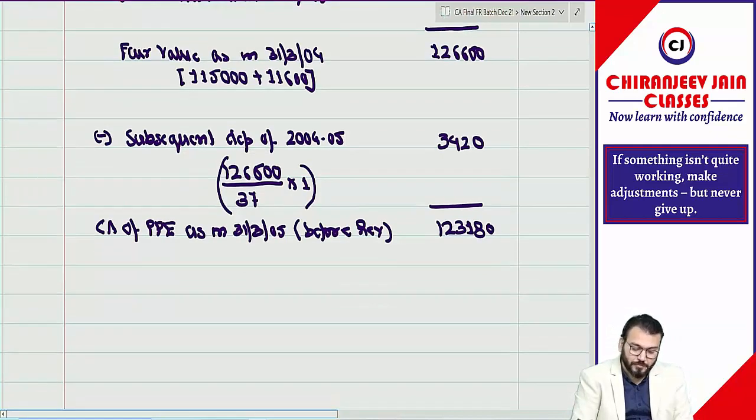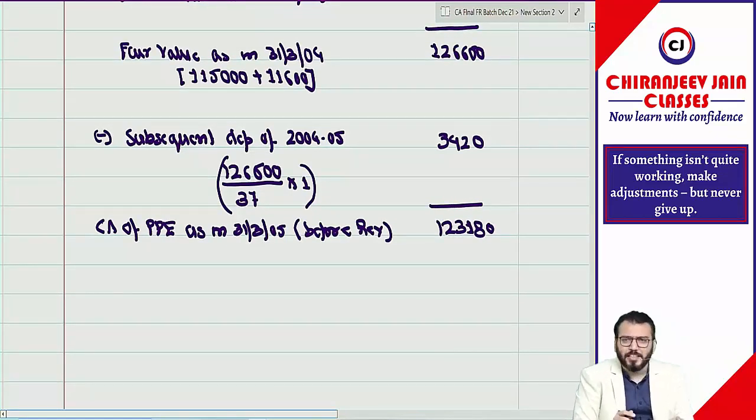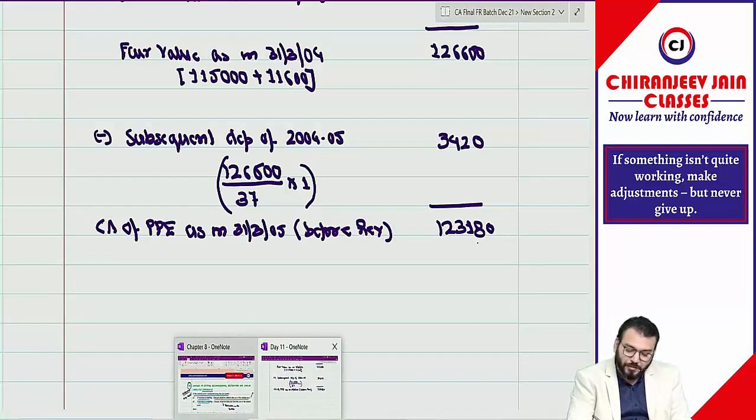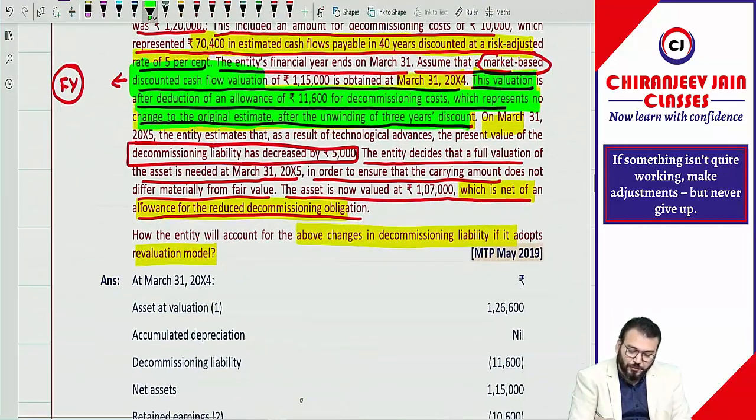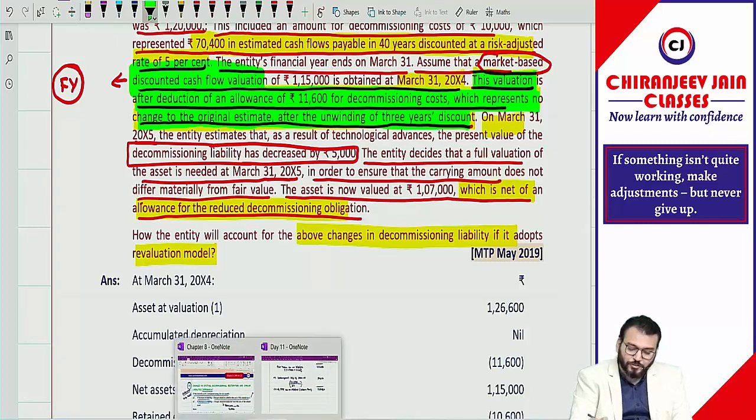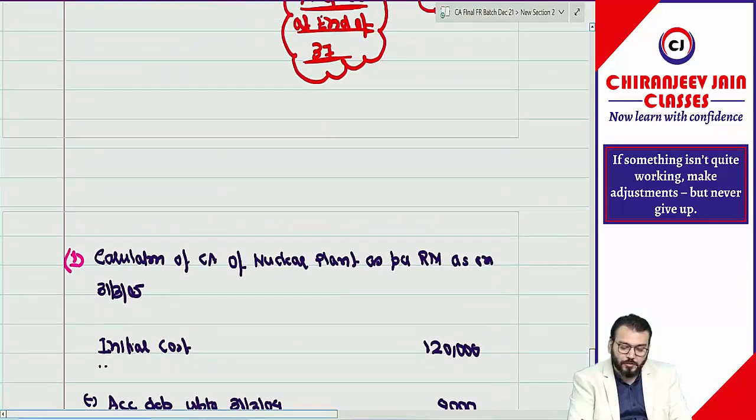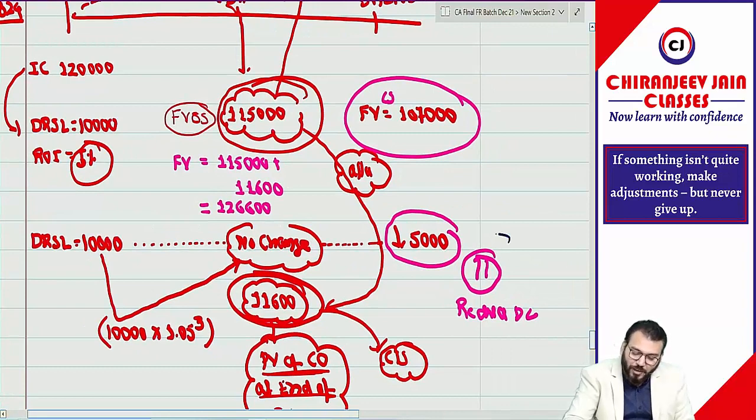Correct. Then we'll do plus or minus upward or downward revaluation. So what is the fair value? We need to find out the fair value. So how to find out the fair value? Let's check. Can you give me what will be the fair value as on this date? If you can give me the fair value, it means you understood the entire essence of this question. Only one thing I have not calculated.